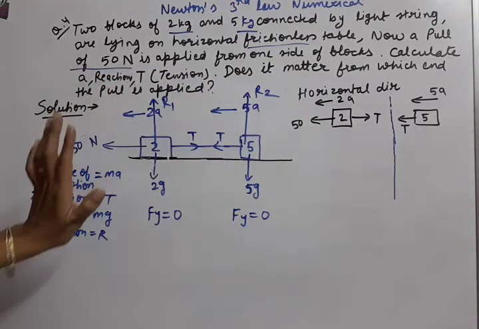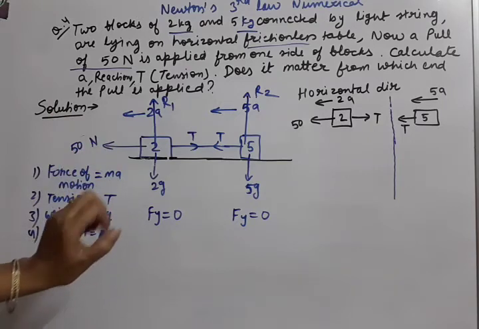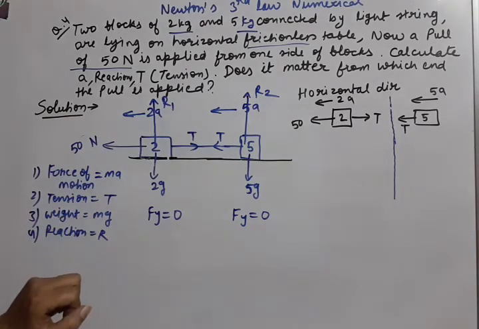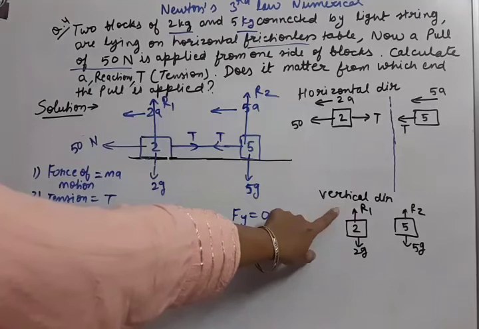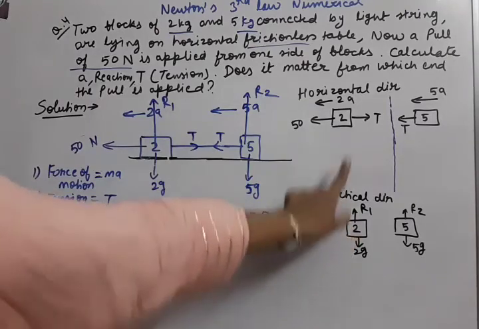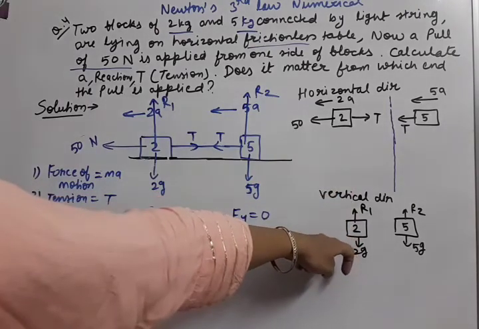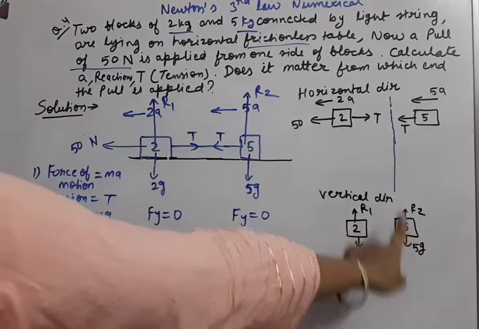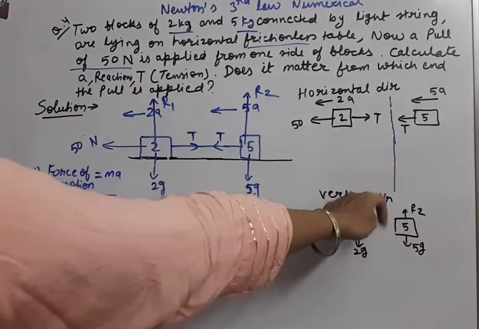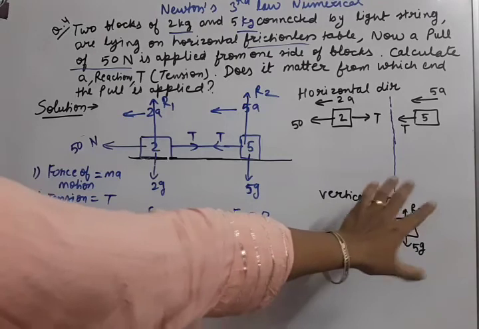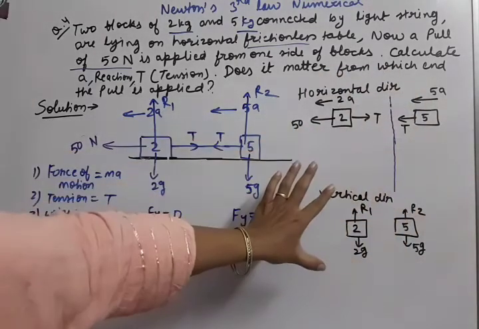Now if we show all the forces of the vertical direction, for 2 kg, R1 is upward and 2g, its weight, is downward. For 5 kg, R2 is the upward reaction and 5g is the weight downward. These are the forces which we have separated.